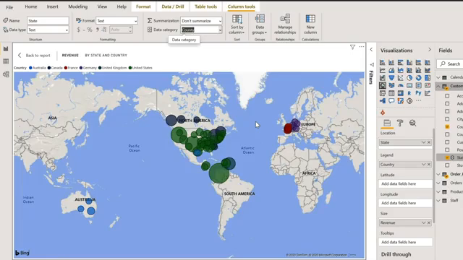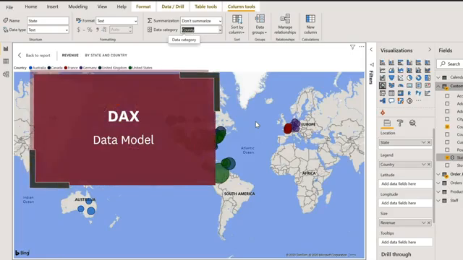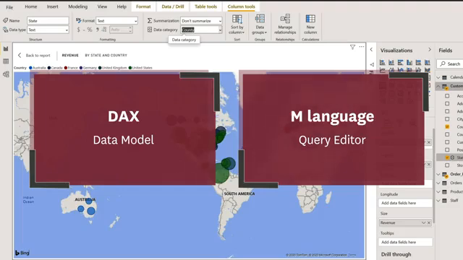Now, we've actually seen two ways of creating a calculated column. We can do it in our data model using DAX, or we can do it in the query editor using our M language. And at this point, you're probably wondering which is best. Well, the answer is, it depends. But let me try and explain it as simply as possible.